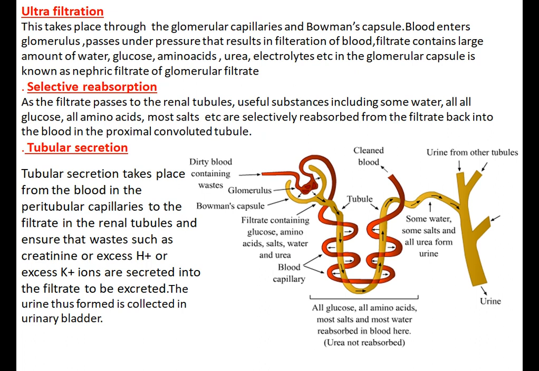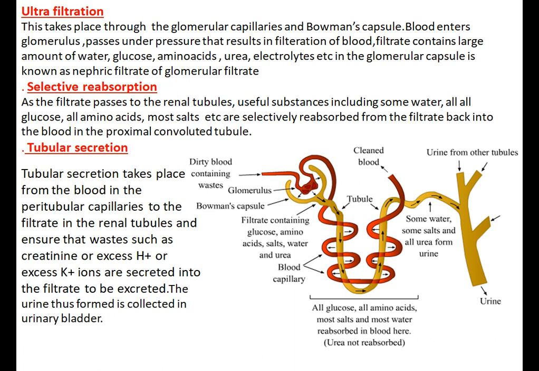Understood? That means only the waste substances, that is urea, some unwanted salts and excess water remain behind in the tubule. And the liquid left behind in the tubule of the nephron is urine.